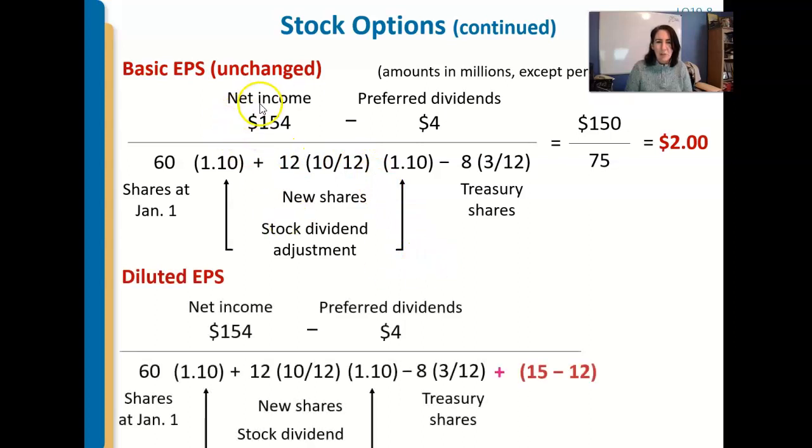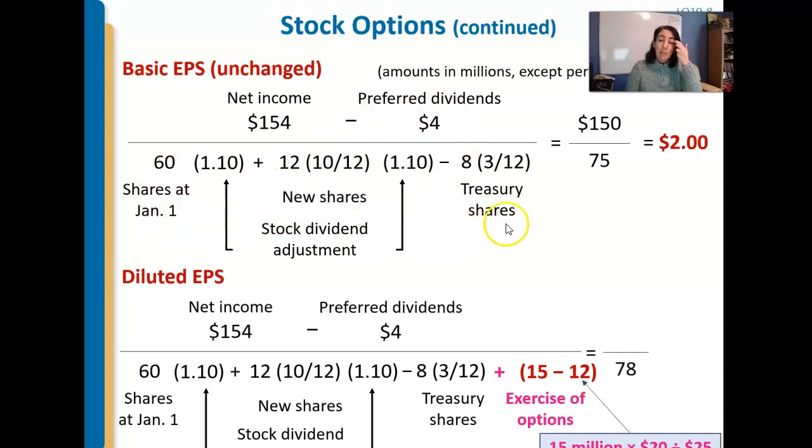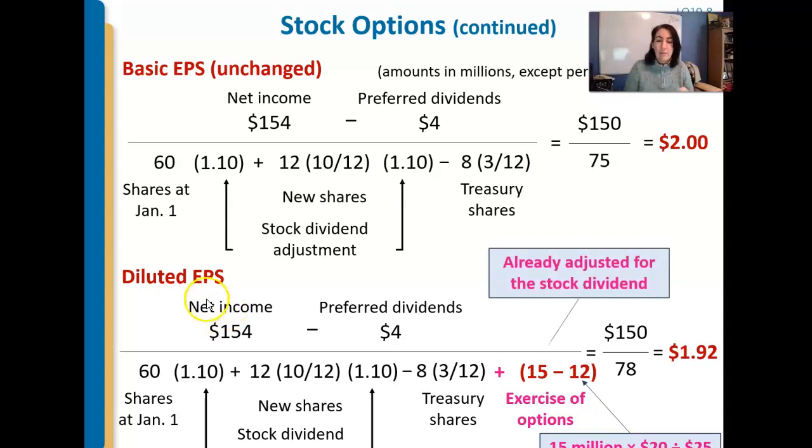Okay. Basic earnings per share is what we covered before. Net income minus preferred dividends, and this is everything we covered in the last piece. It gives you $2 per share. But now we have the what if. The what if is the diluted piece.